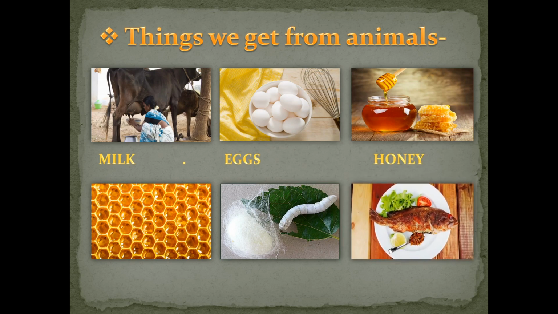Okay, in the last picture you can see delicious fish on the plate, right? So from fishes, meat, chicken, everything we are getting from animals and we use as food. Not everyone likes to eat fish or any other non-vegetarian food, but most of the people use non-vegetarian food in their daily meal, right? So we are getting silk, fish, meat, chicken. Not only these things, many more things we are getting from animals.